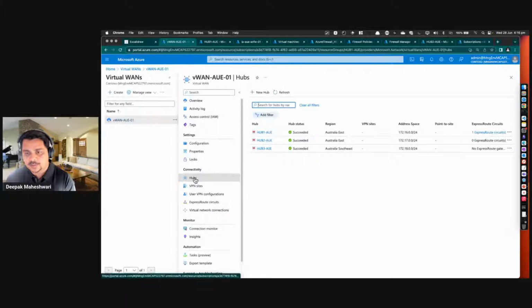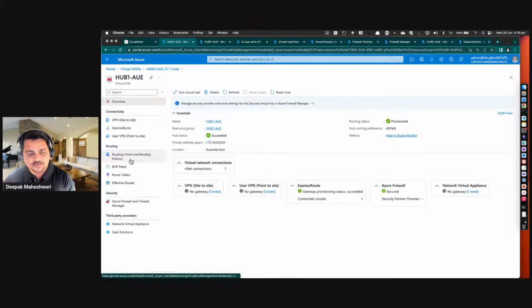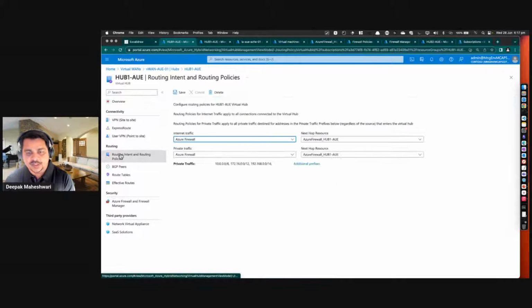So if I go on my hub, and if I look at my hub 1, and if I look at my routing intent and routing policies, so this is a new feature, which is basically gonna give me any-to-any connectivity. So we can see all of my internet traffic is going via the Azure Firewall.